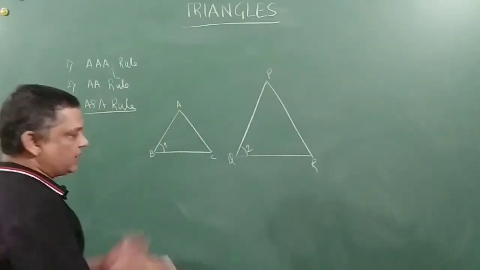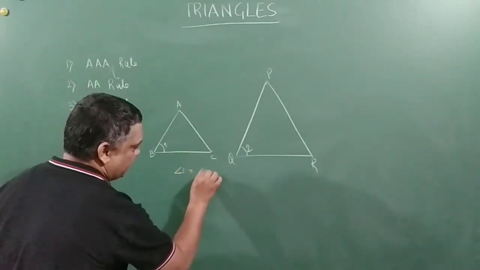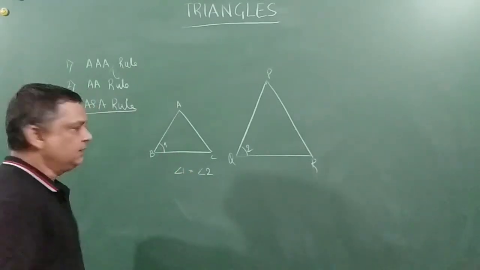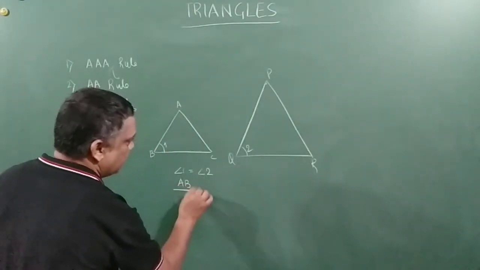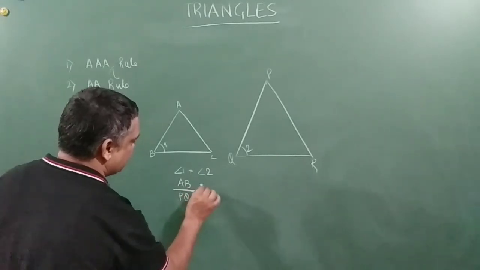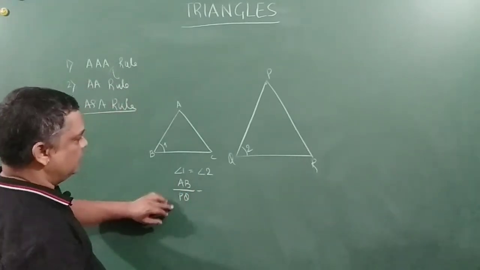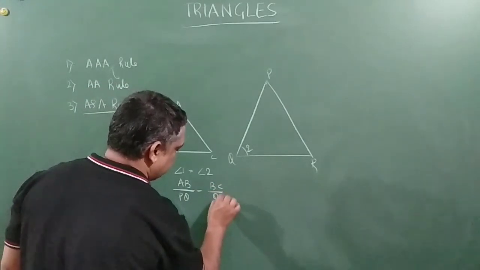What I am saying here, friends, is that angle 1 is equal to angle 2, and AB by PQ is equal to BC by QR.